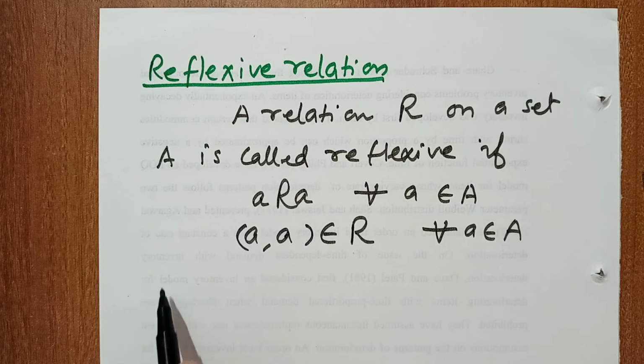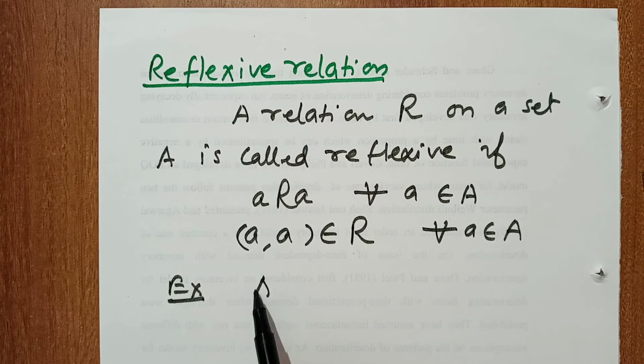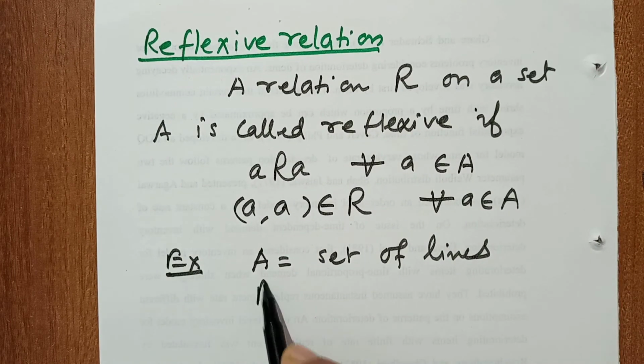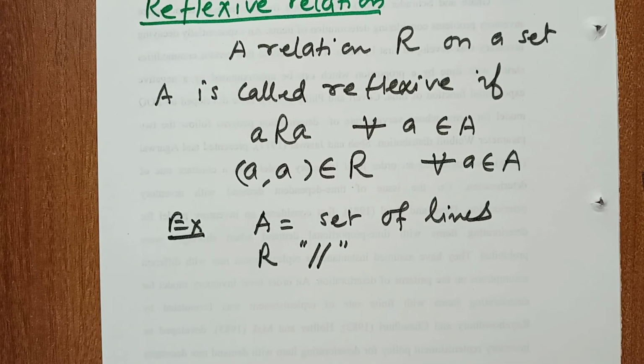For example, let set A be the set of lines, and relation R is parallel, meaning line a is parallel to b. So this relation is reflexive. Why? Because every line is parallel to itself. So this is called reflexive relation.